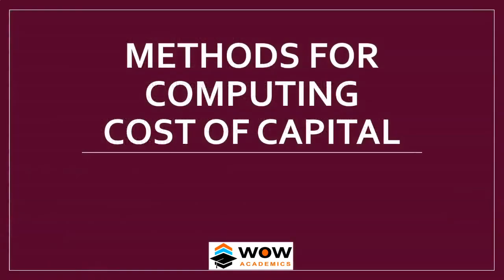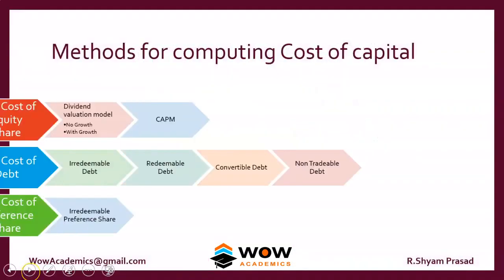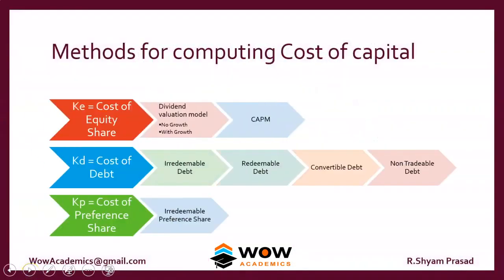So what are the various methods for computing the cost of capital? To compute KE, we have these methods. Number one, the dividend valuation method without growth and with growth. Then we have the CAPM model. In cost of debt, we have irredeemable debt, redeemable, convertible, and non-tradable debt. In cost of preference shares, we have irredeemable preference shares.